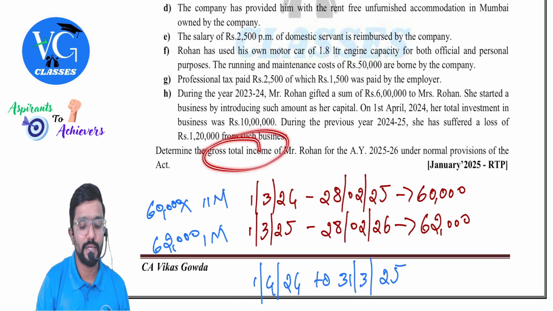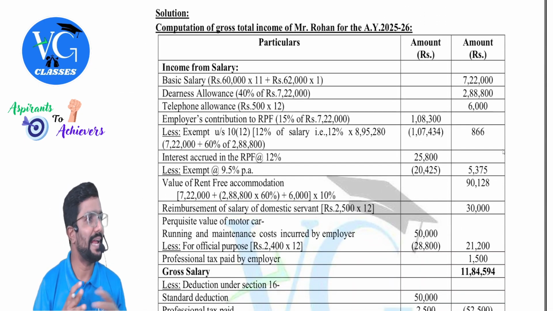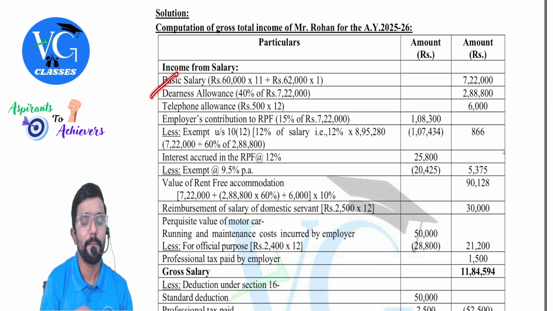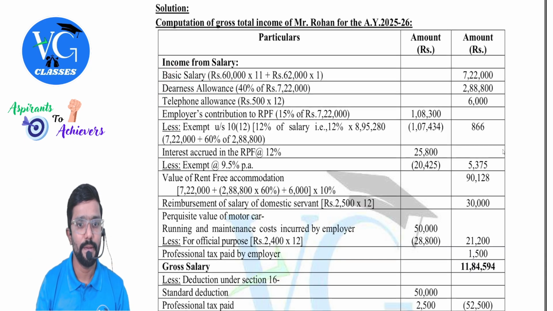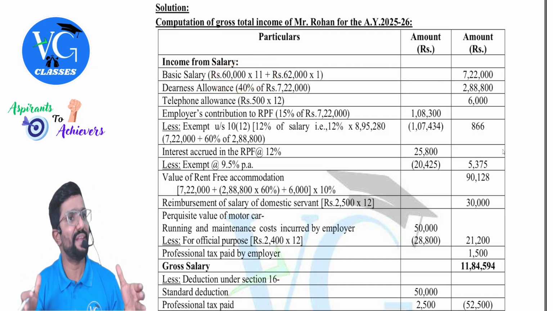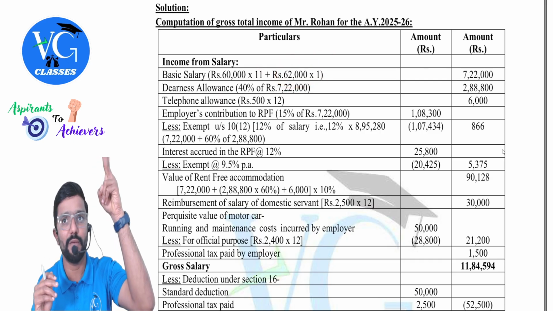Determine gross total income. Thus, it is mainly on the salary income, but plus few more items are there. But main target is salary area. Income from salary, guys. Basic salary 60,000 into 11. That is from April to February only. Whereas for March it is 62,000. 2,000 extra I will get.